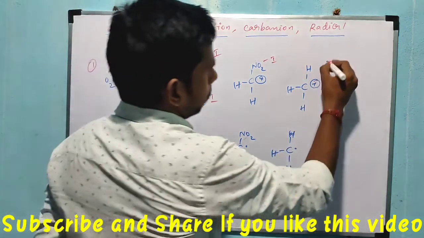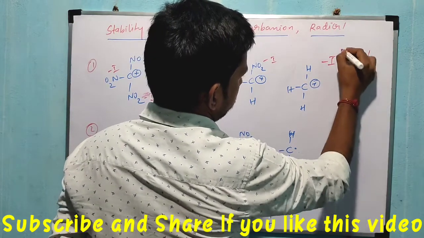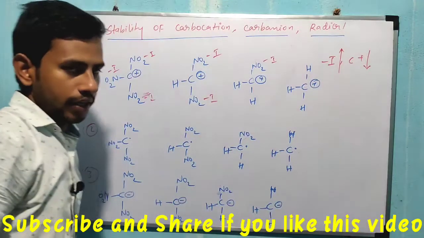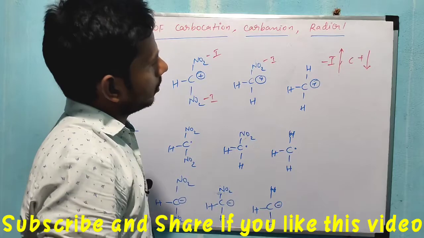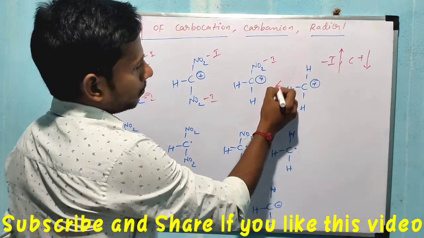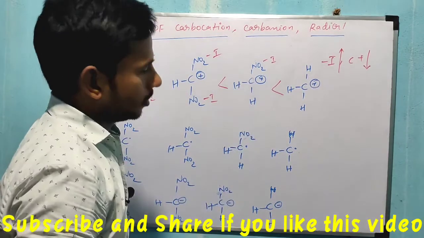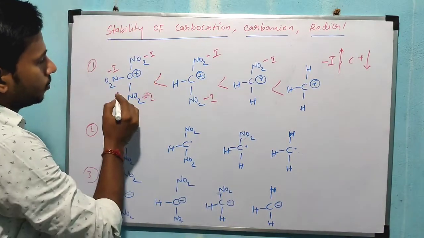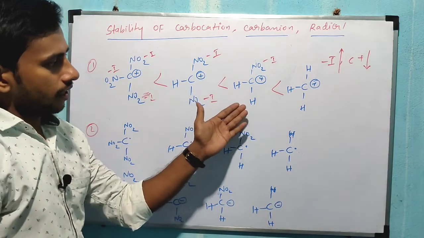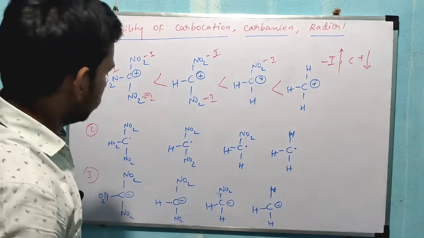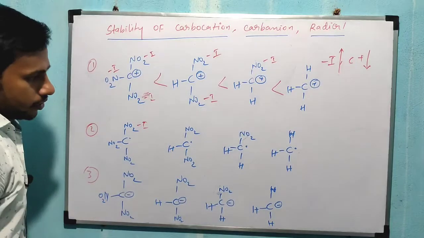Now what about minus I group increases, corresponding carbocation stability? Carbocation stability decreases. So which one has fewer minus groups? There is no minus group here, so that is more stable. Next one has only 1 minus group, here 2 minus groups, but this one is the least stable, right? So this is the increasing order of carbocation stability. Next one, here also 3 minus groups are present.